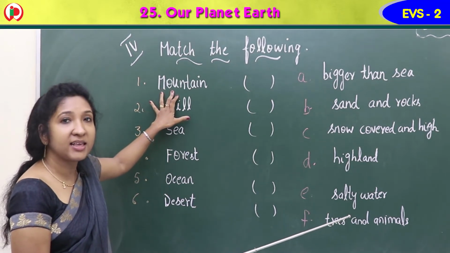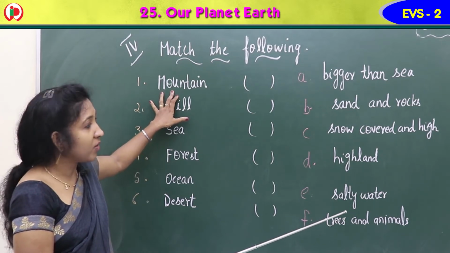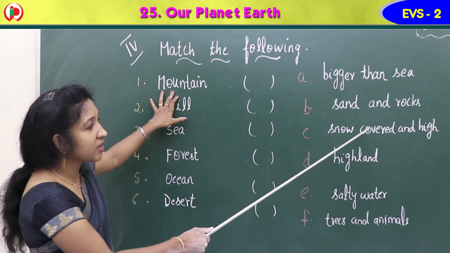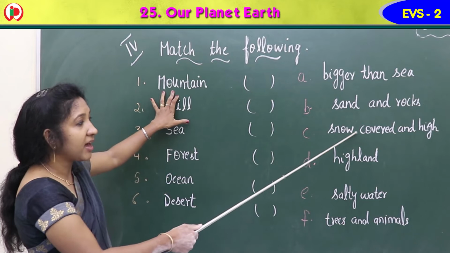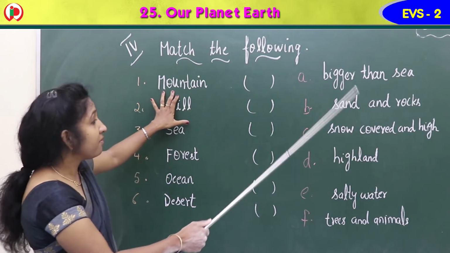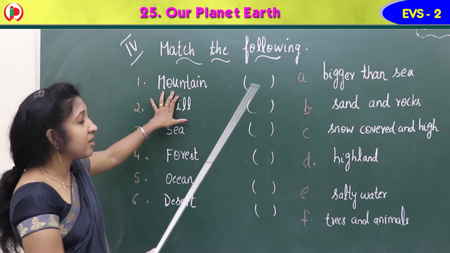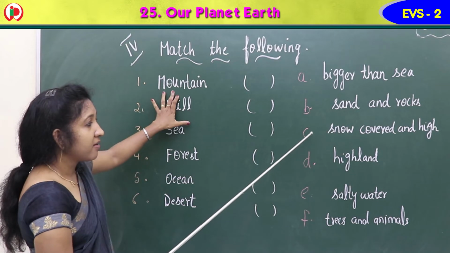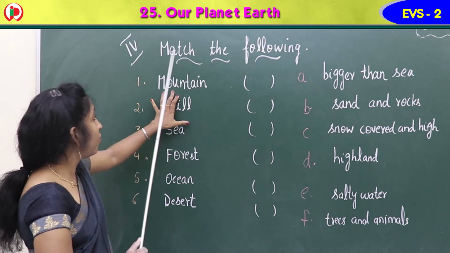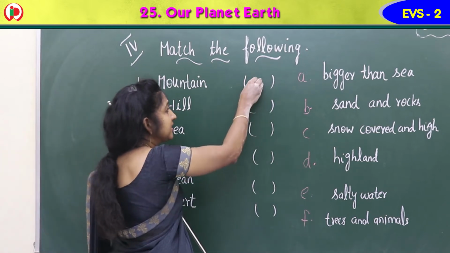Very high hills are mountains and covered with snow. Yes, snow covered and high. Yes, this is the correct thing, match with mountain. Yes, mountain means snow covered and high. So 1 matches with C. Yes, so you can write here C.